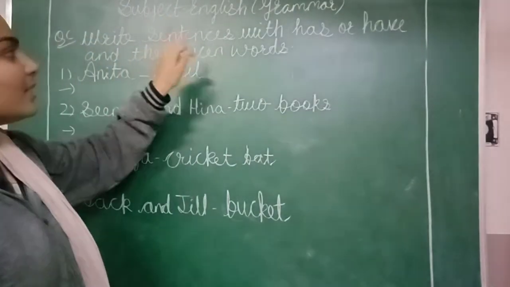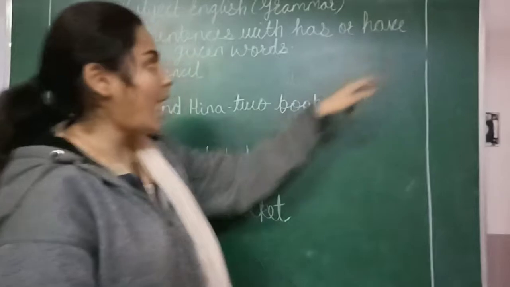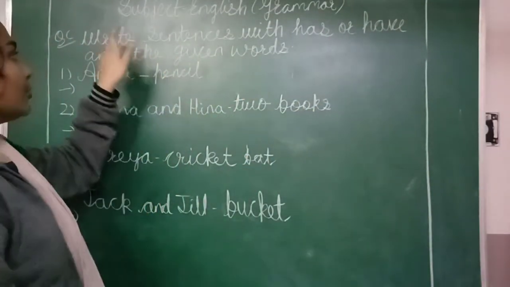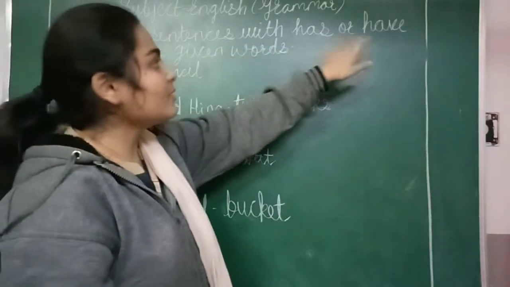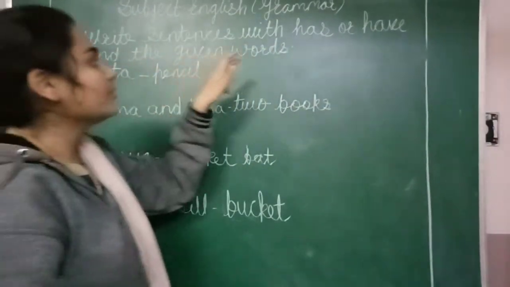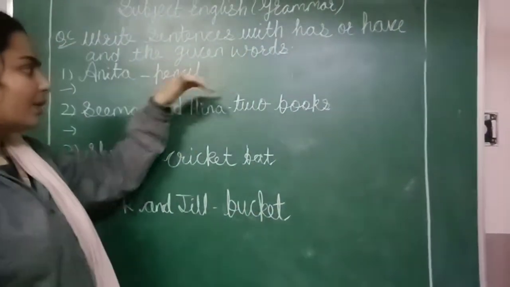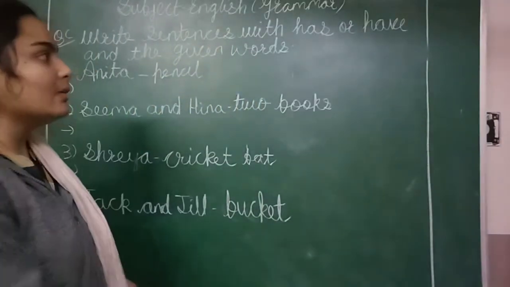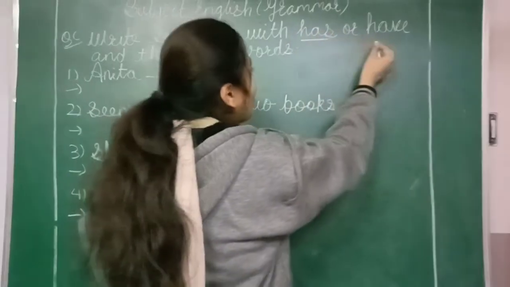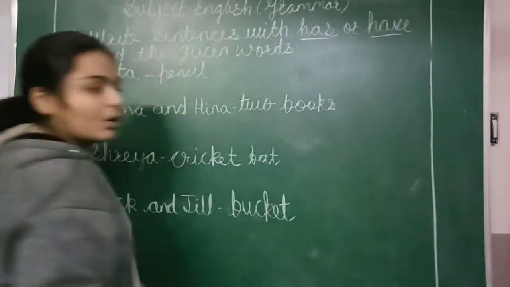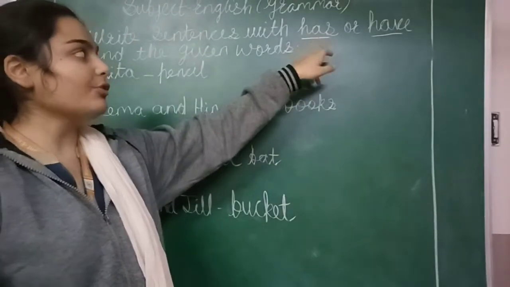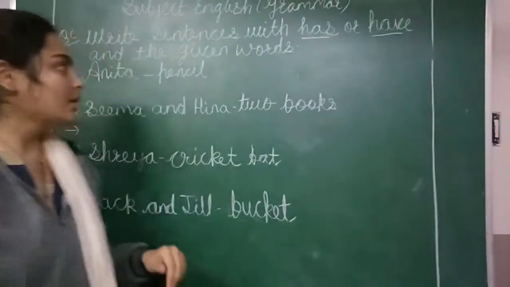Write sentences with has or have and the given words. Students, we have to complete these sentences with the help of has or have.